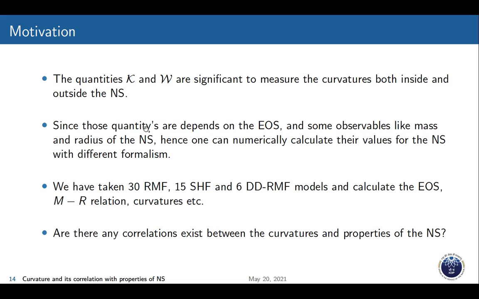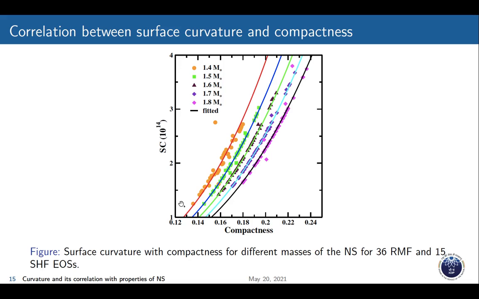So are there any correlations between these curvatures and properties of the neutron star? One can find that the surface curvature and compactness are highly correlated, and this correlation looks cubic. In this plot we have checked for 1.4 to 1.8 solar mass.